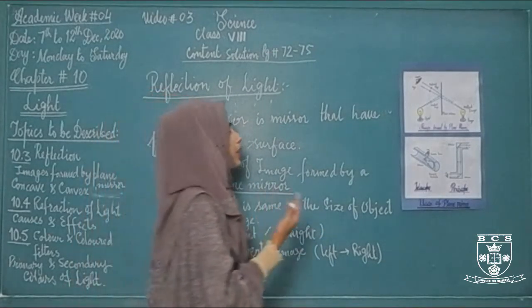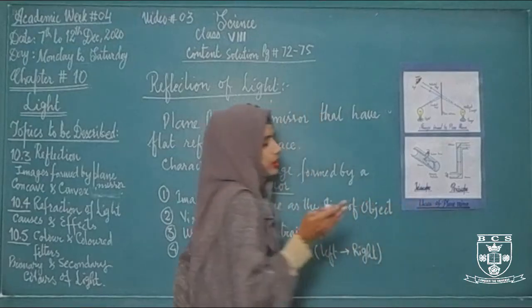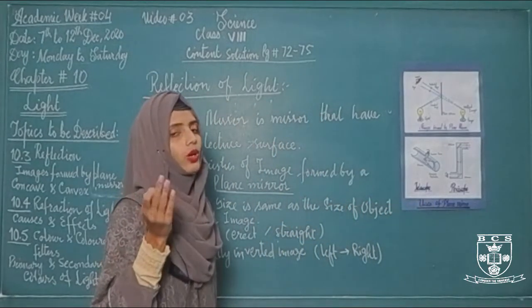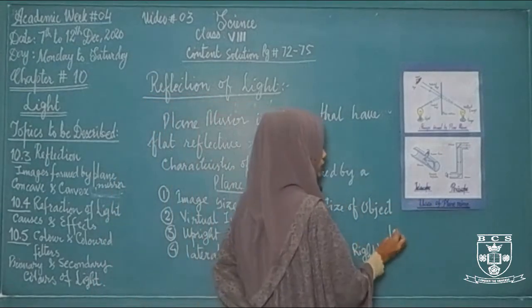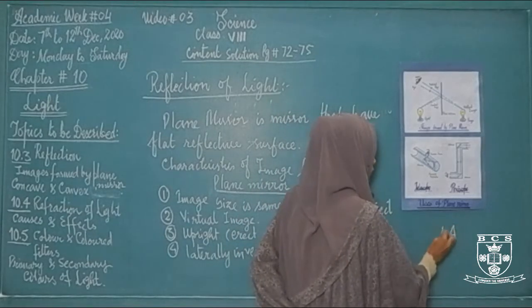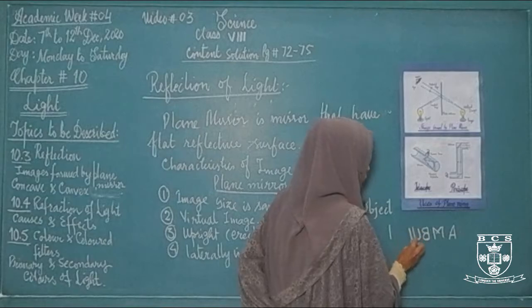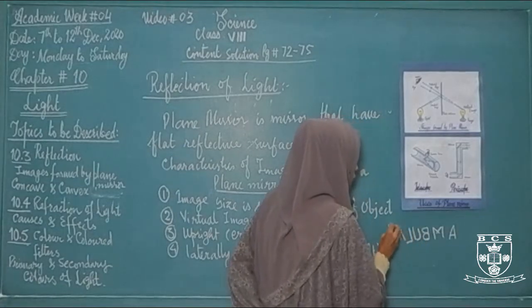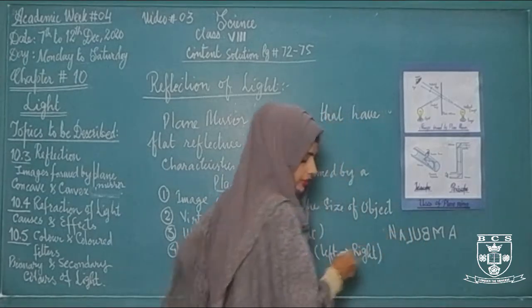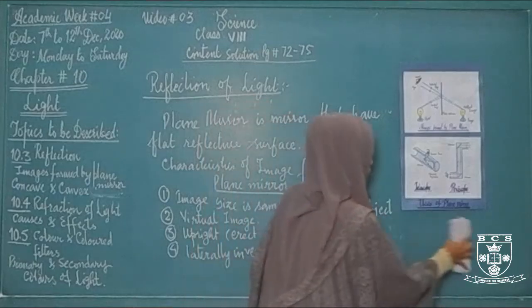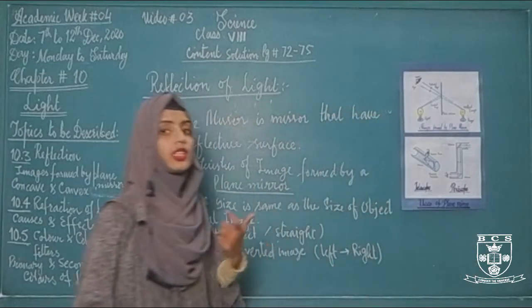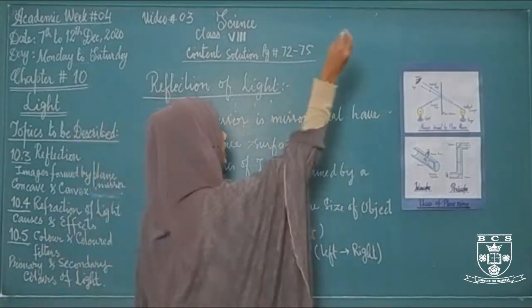Sometimes we observe that the word ambulance is written in laterally inverted form on ambulances. Why is it written in inverted form? It is written in inverted form just for the driver, so that the driver can see the correct spelling of the word ambulance.